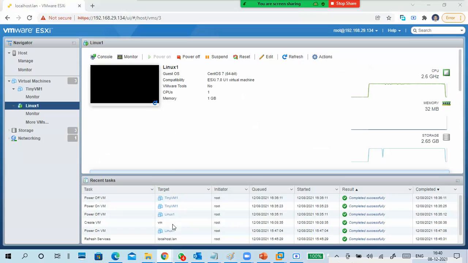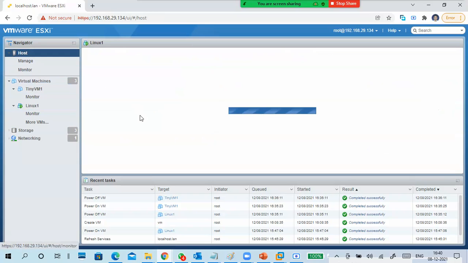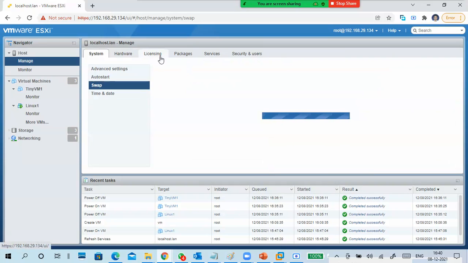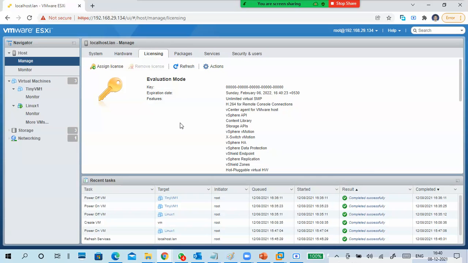We are accessing a server console, and then we can manage and also monitor the server as a host. You can see shutdown, reboot. I can shut down my remote vSphere server from here also. I can manage the virtual machines and their licenses, packages, and users from here.